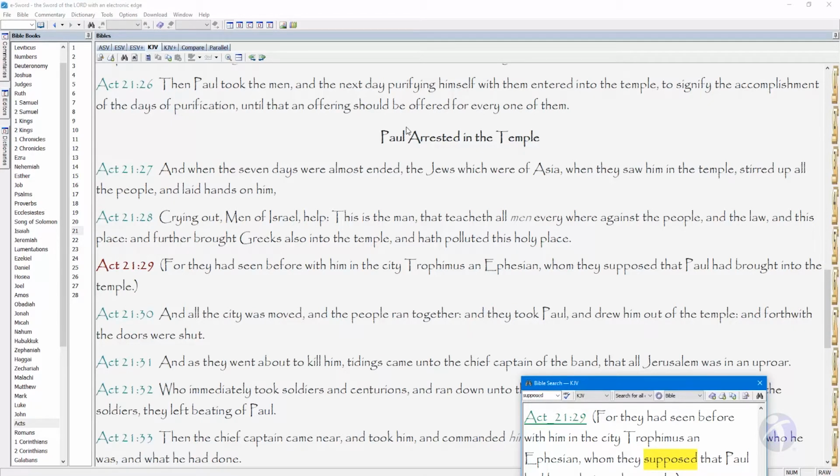These verses are dealing with Jews who assumed that Paul had brought a Gentile into the temple area. Gentiles were not allowed in the temple area. By assuming Paul had brought a Gentile into the temple, they thought the temple was unclean or defiled. They now wanted to kill Paul.